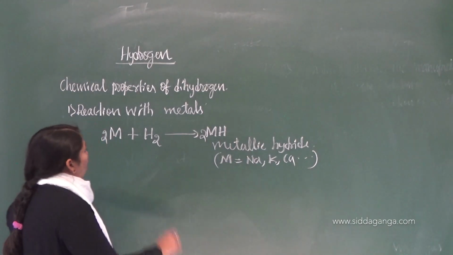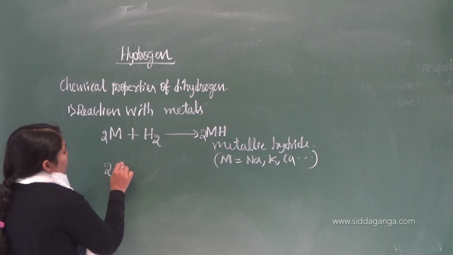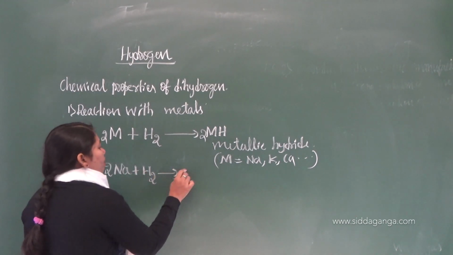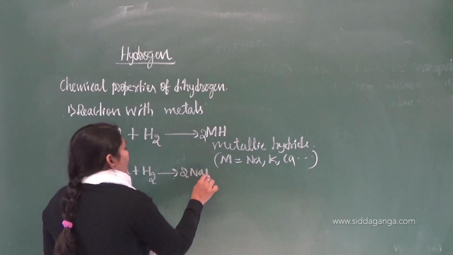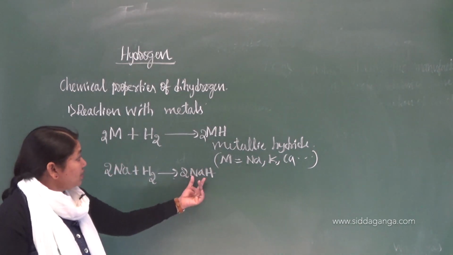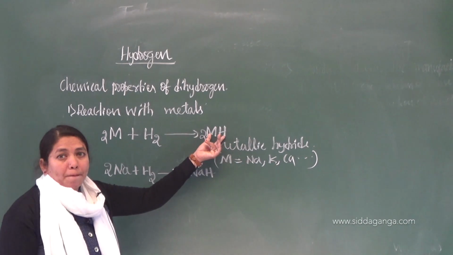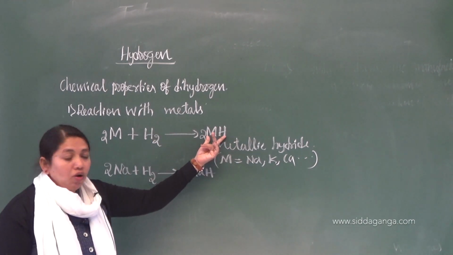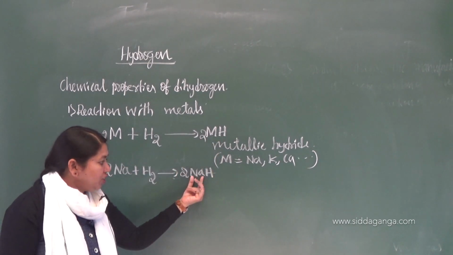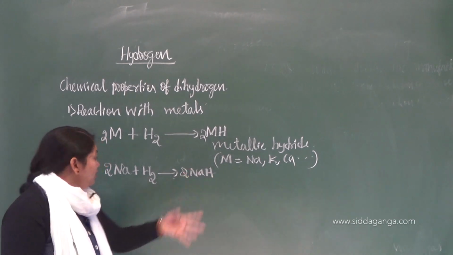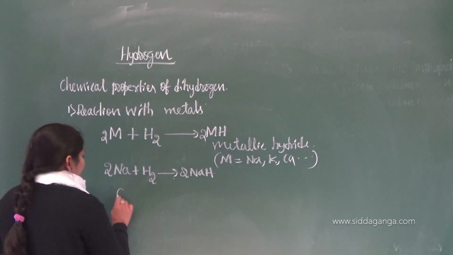Simply I will show you how. When sodium is made to react with dihydrogen, it will form sodium hydride, NaH. What is the general representation? MH simply. What is the formula of these metallic hydrides? MH. In place of M, which metal have I taken? Sodium. So you write sodium hydride.